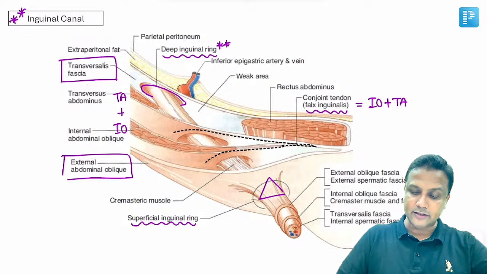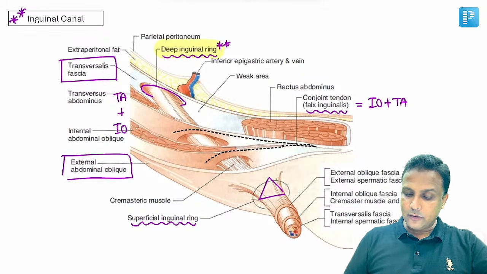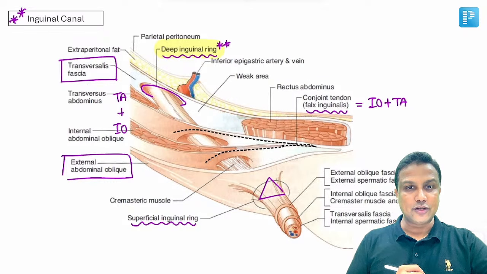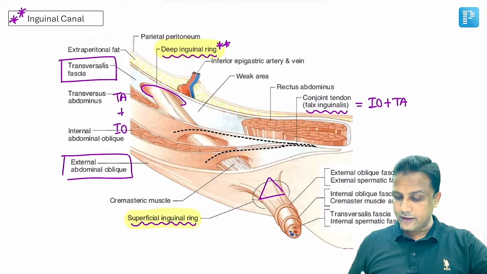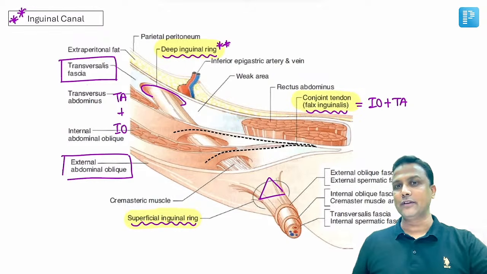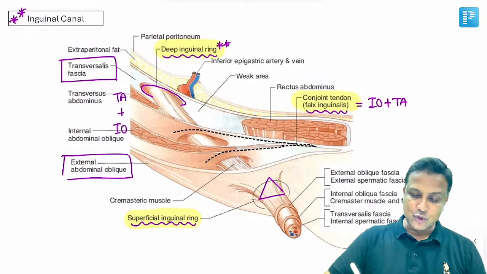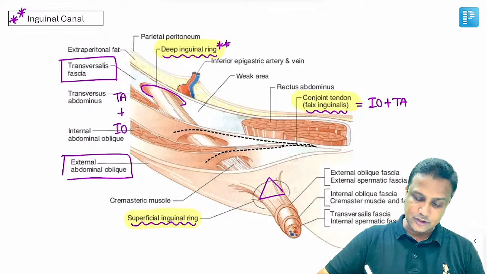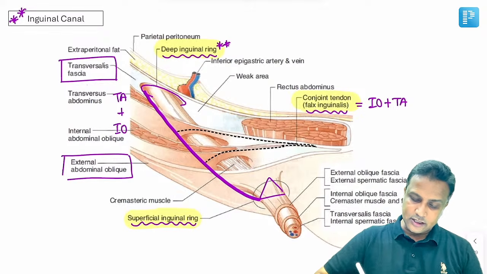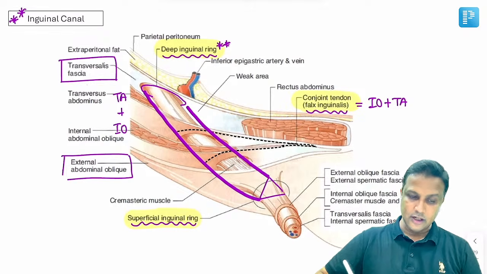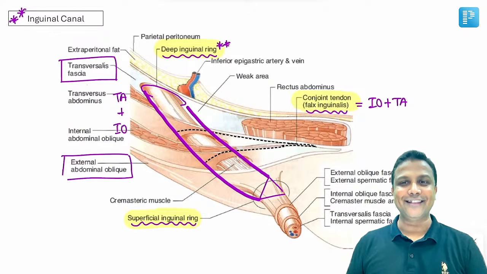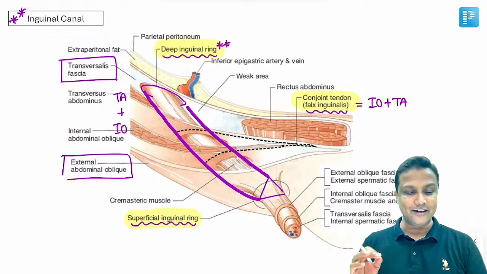Let us repeat that again. So here, deep inguinal ring will be present in which layer? Transversalis fascia. Superficial inguinal ring is present in external oblique, and conjoined tendon is formed by internal oblique along with the transverse abdominis. Join the deep inguinal ring with the superficial inguinal ring. Together they are going to form a canal, and that canal will be the inguinal canal.